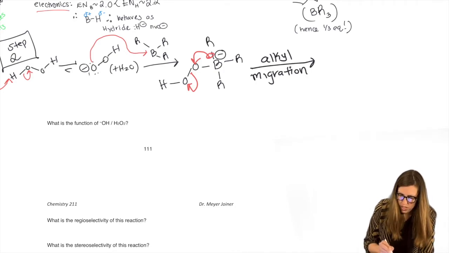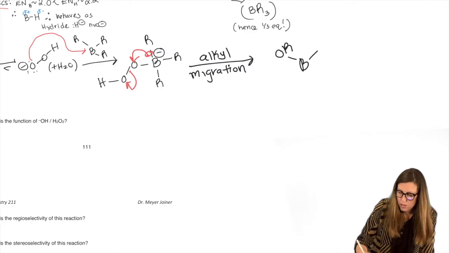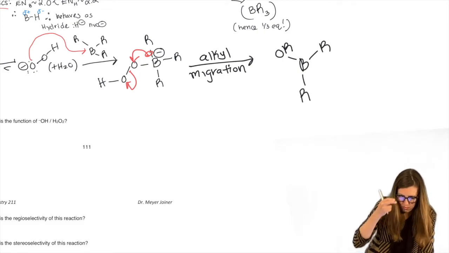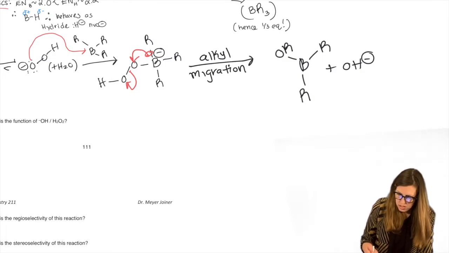Okay, so what did that do? That released hydroxide. We get a boron back, but now it has an oxygen, BOR, plus hydroxide. We repeat this until both of these, so this same step, we add some more of this to this. We repeat that 2 more times.